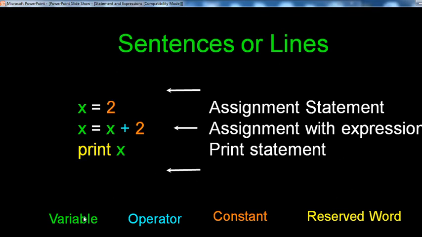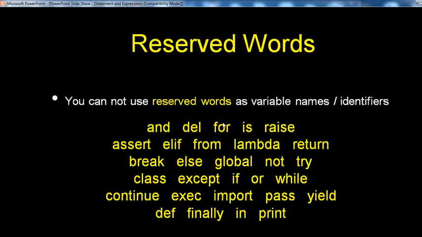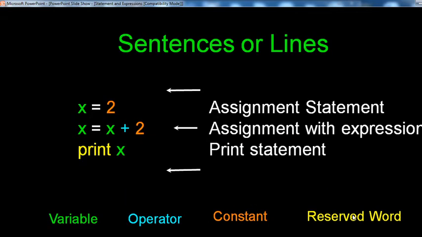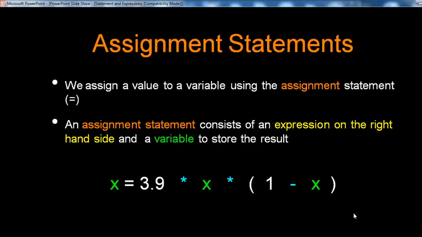See that diagram carefully. The green color should be the variable name. Plus is an operator. 2 is a constant, a constant value defined, as in x equal to x plus 2. Then the reserved word, this yellow one, is print. You have already seen this slide. Print is called a reserved word, as it is used here in a sentence or line. Getting good. Next, the assignment statement.